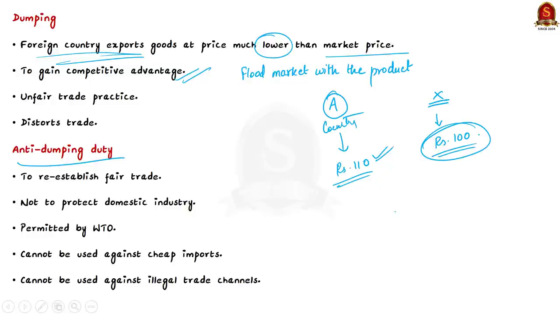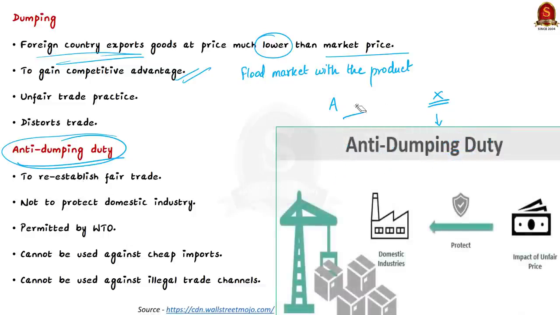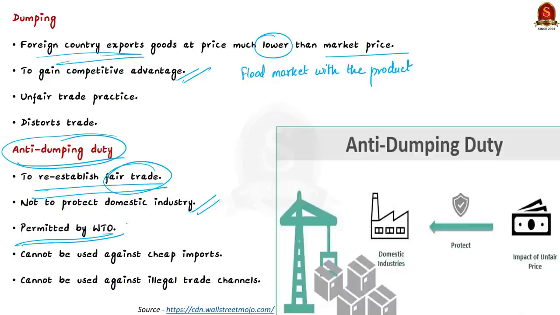Now, one of the tools used by the importing country to counter dumping is imposing anti-dumping duty. The purpose of anti-dumping duty is to rectify the trade distortive effect of dumping and also to re-establish fair trade. But you should remember that the anti-dumping duty is a tool for ensuring fair trade and it is not a measure for the protection of domestic industry. So it is mainly aimed at ensuring fair trade. What about WTO? Does it allow imposing of anti-dumping duty? Yes, it allows it as an instrument of fair competition.